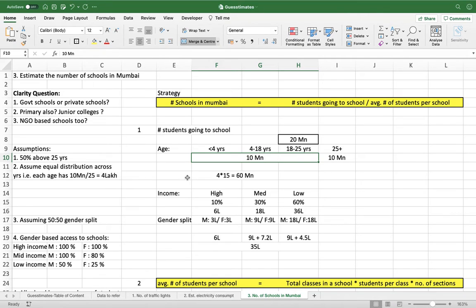Now people falling in the 4 to 18 years age group: how many distinct age figures are there? 18 minus 4 plus 1, since we are including 4 also, that is 15. And for each age figure, there are 4 lakh people falling under it. So 4 lakh into 15, that is 16 million.